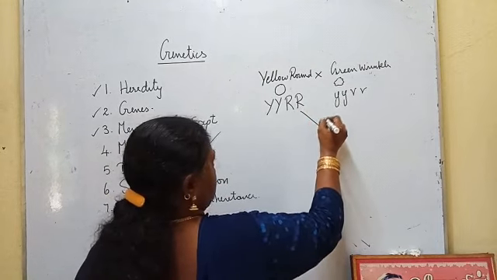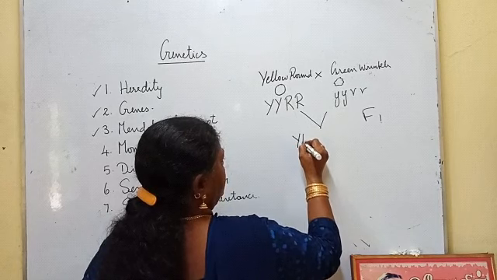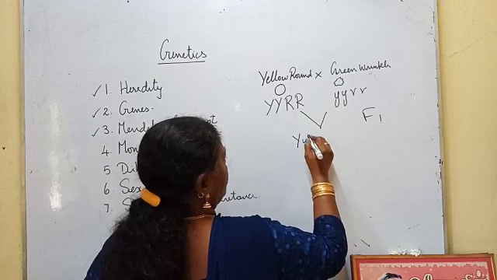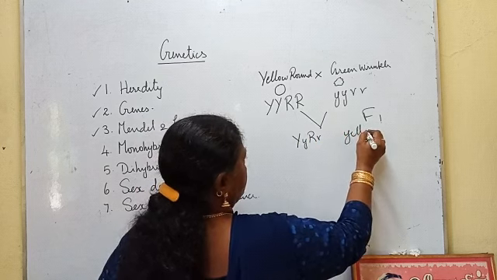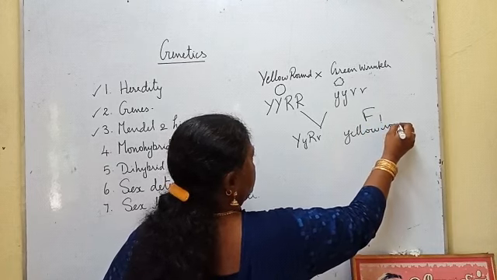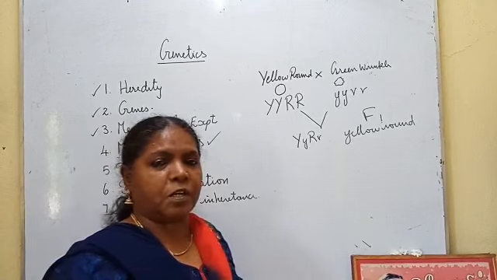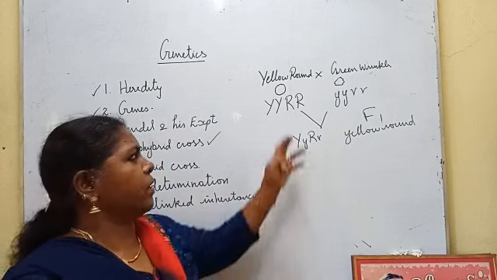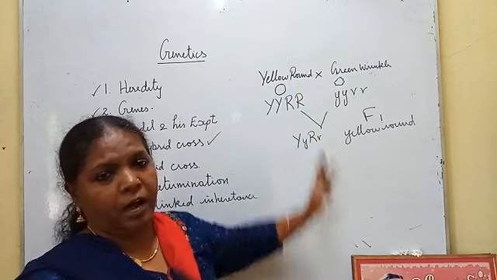Then when he crossed them, in F1 he got yellow round seeds. The character expressed in the F1 generation is the dominant character, which is why he gave yellow color capital Y and round shape capital R.